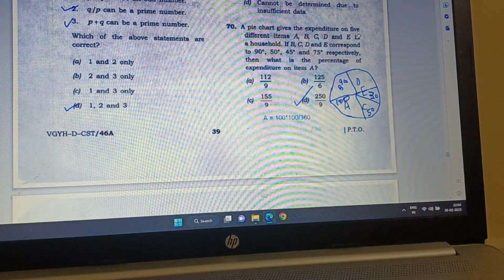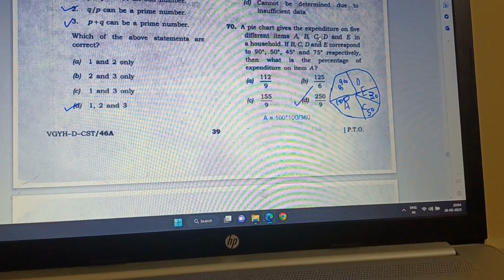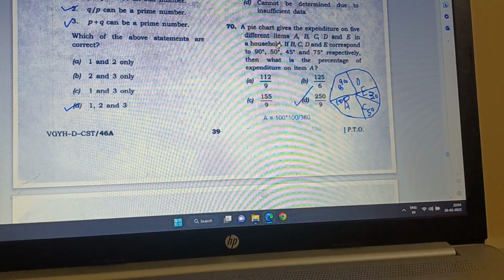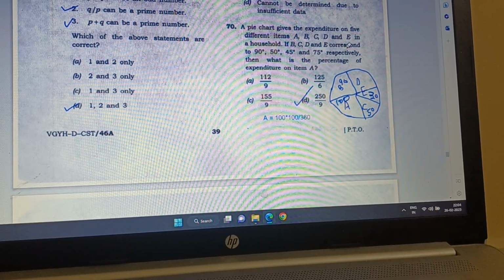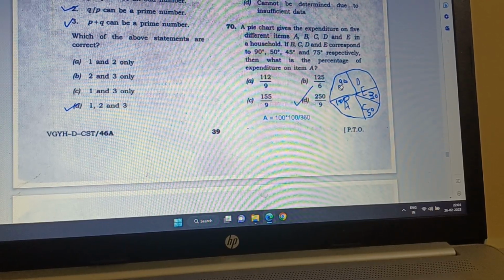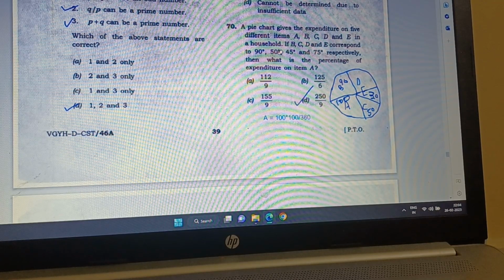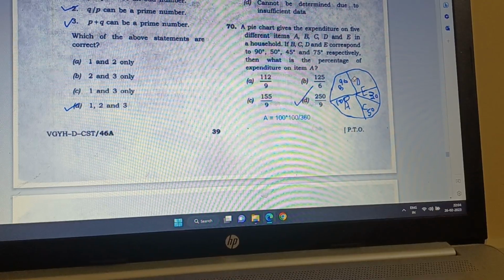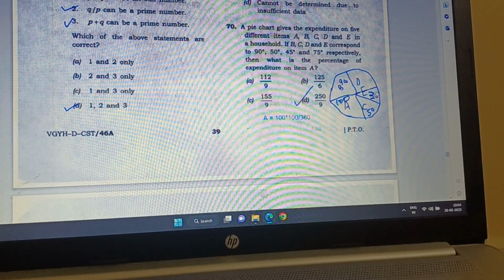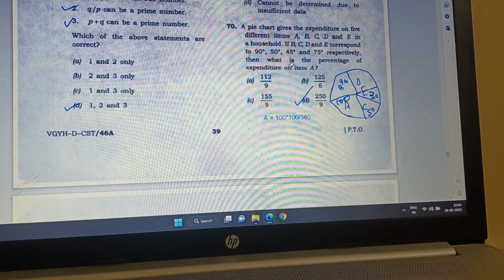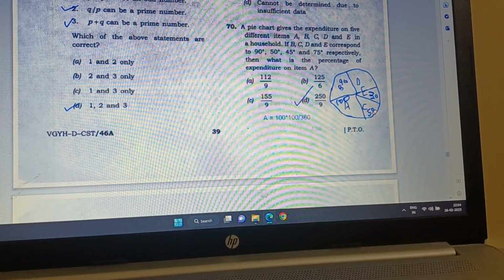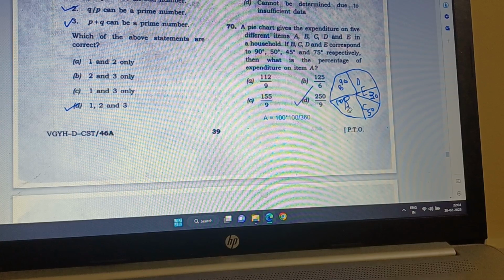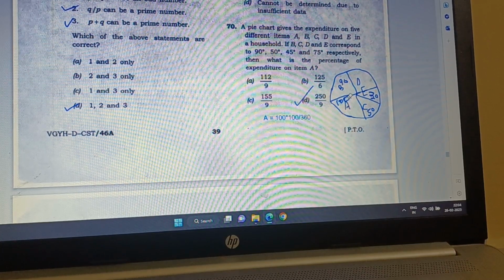A pie chart gives the expenditure on 5 different items A, B, C, D and E in the household. If B, C, D and E correspond to 90 degrees, so I drew B as 90 degrees, then D and E are 45 plus 75, so this is 120 degrees, and C is 50 degrees. So after this, how much is left? For A, it is 100, because 90 plus 120, 180 plus 80 is equal to